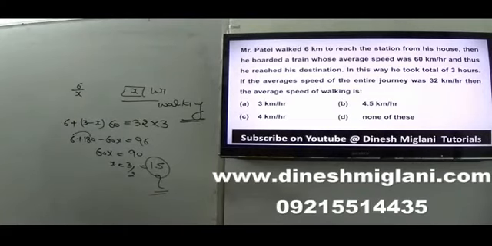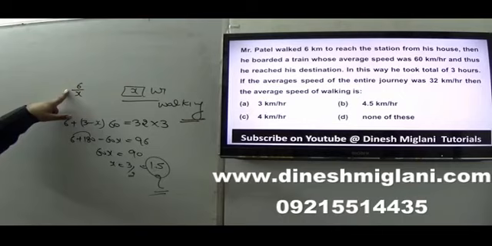Means he spent 1.5 hours walking, and actually he traveled 6 km. So his average speed of walking was 6 by 1.5, that is 4 km per hour. So the answer to my question is 4 km per hour. C becomes my answer.